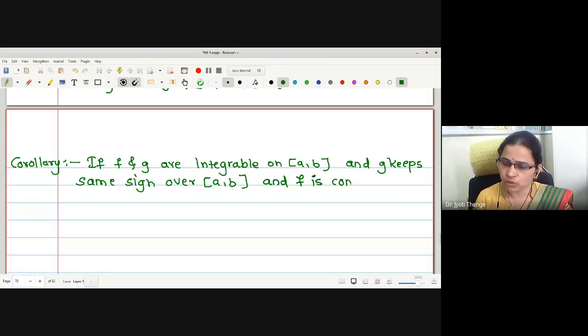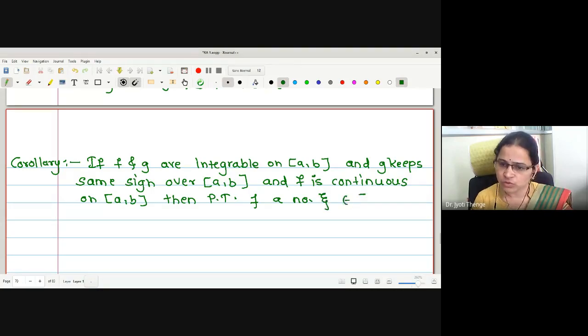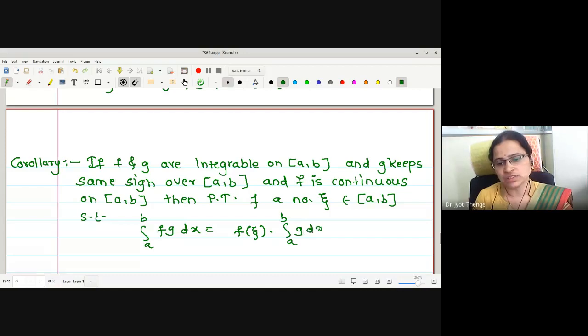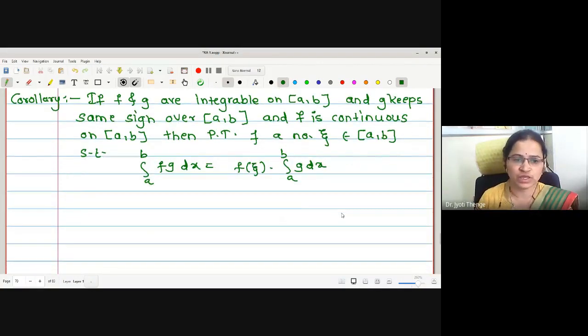This was not there in the original statement. We are adding this as a corollary. If f is continuous on closed interval AB, then prove that there exists a number zeta belonging to closed interval AB such that integration a to b f g dx is equal to f of zeta times integration a to b g dx.